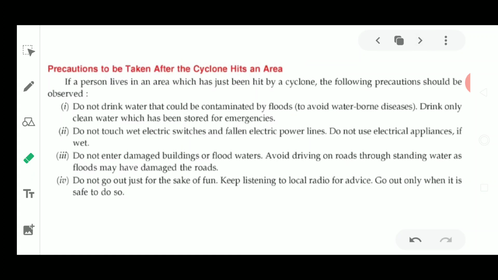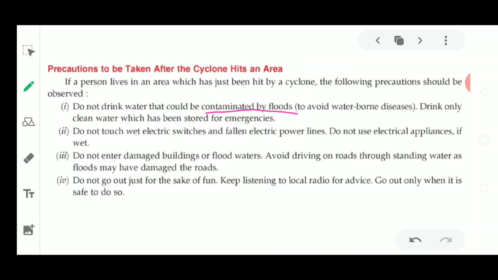Next, what precautions are to be taken after the cyclone has hit a particular area? People living in an area which has just been hit by a cyclone should observe the following precautions. Do not drink water from an open source, because it could be contaminated by the flood water.